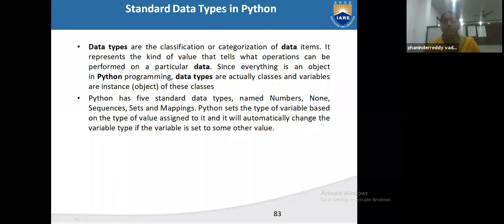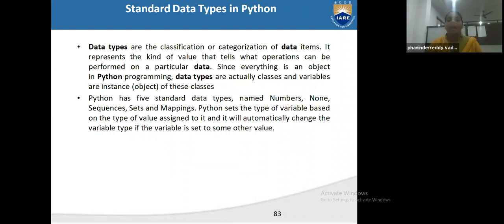Means what kind of data is there in that operation, we have to finalize that and give the data type. That's why it is called data types. In Python programming, data types are actually classes and variables are instance objects of these classes. Python has 5 standard data types.